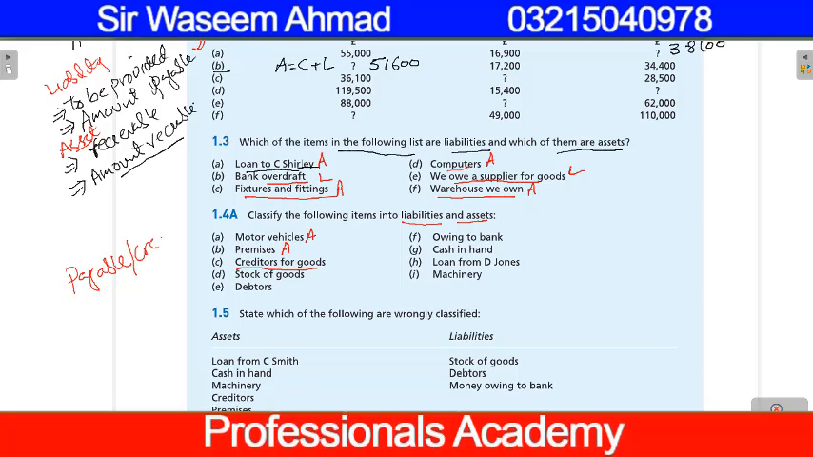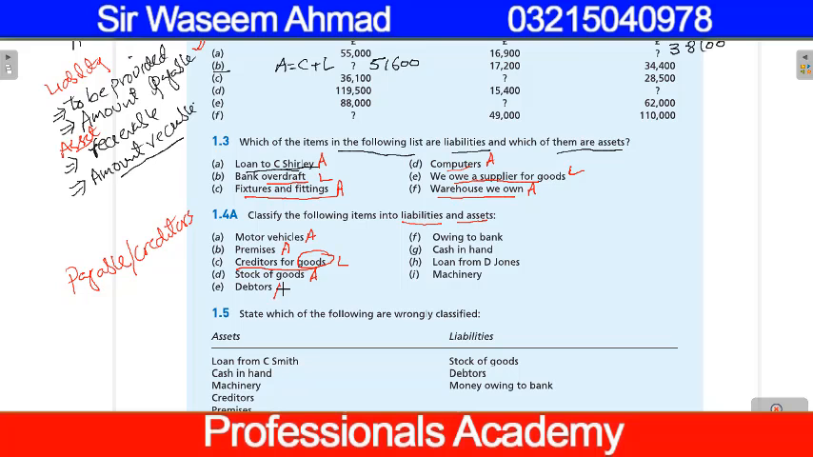The other term is creditors. Creditors for goods mean we have purchased certain items for resale purpose, means goods from a supplier on credit. So it is our liability because amount is payable. Stock of goods is asset. Those items which are held on business premises in a display or in a godown, warehouse are called stock of goods, and stock of goods is an asset.